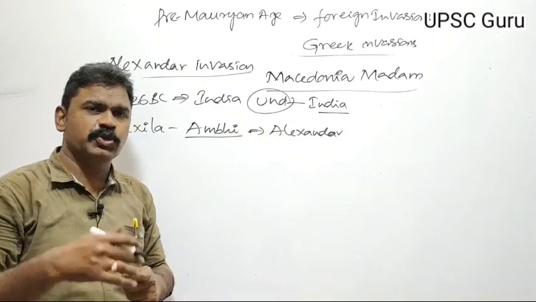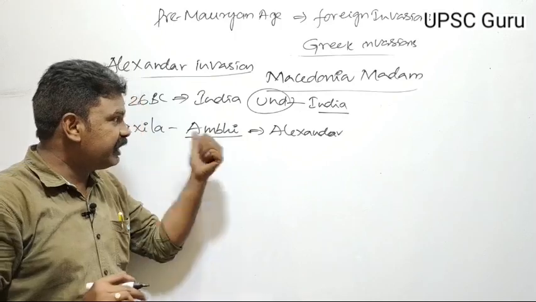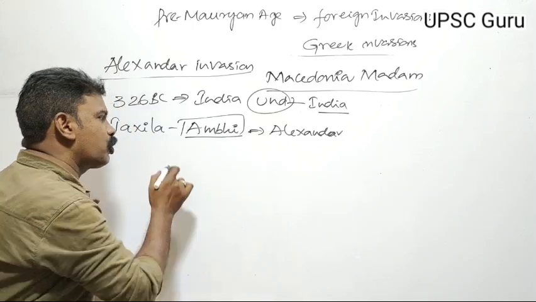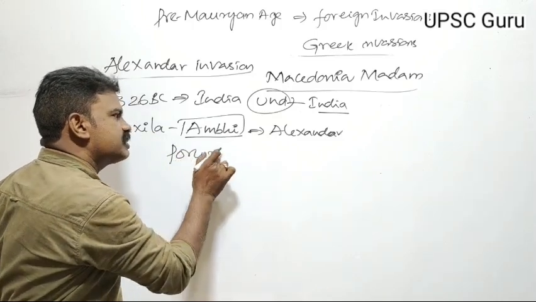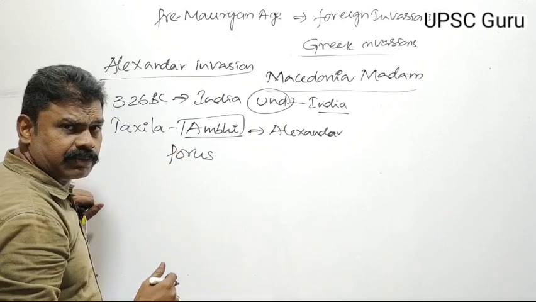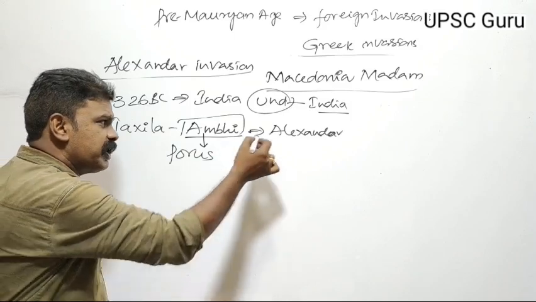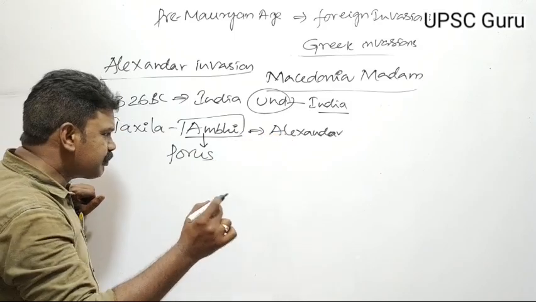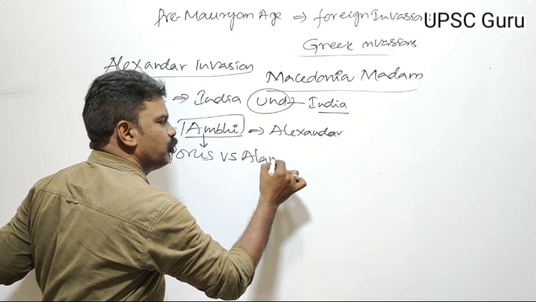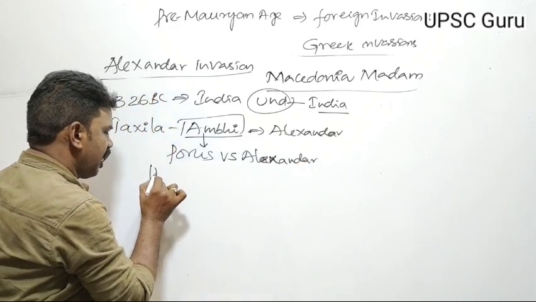That means he became a feudatory of Alexander. He accepted the sovereignty of Alexander. That means he surrendered without war. Why did he surrender without war? Ambi had a desire to occupy Porus's land. Porus and Ambi were relatives, uncle and son-in-law. Ambi wanted to defeat Porus. That's why he asked for Alexander's help. Because of that, a war occurred between Porus and Alexander. This war occurred on the riverbank of the Hydaspes.